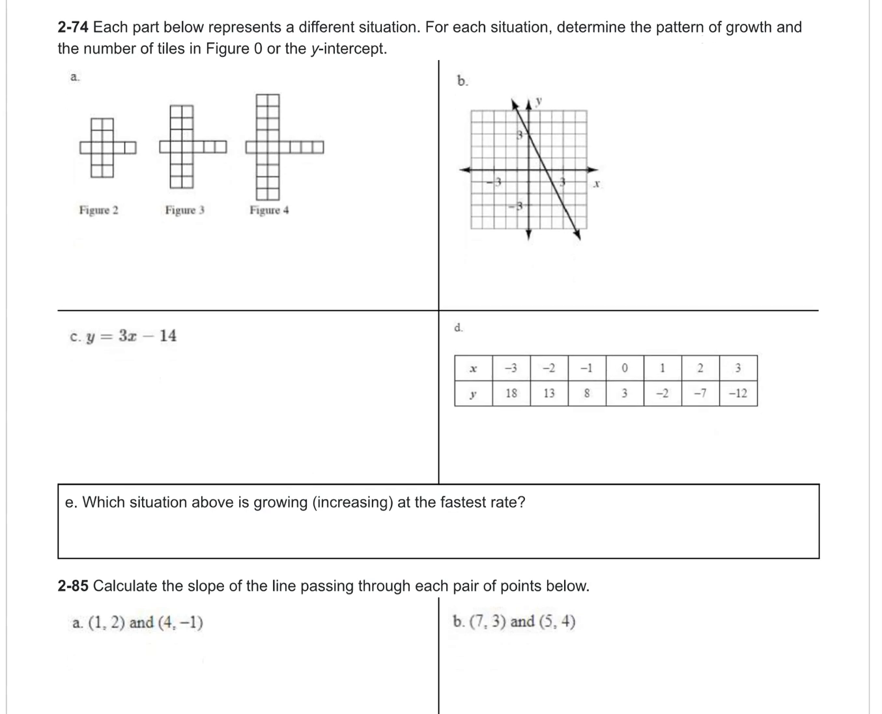2-74. Each part below represents a different situation. For each situation, determine the pattern of growth and the number of tiles in figure 0 or the y-intercept. Okay, so let's look at C. Now let's look at D and let's look at A.